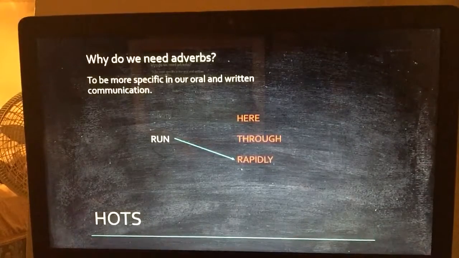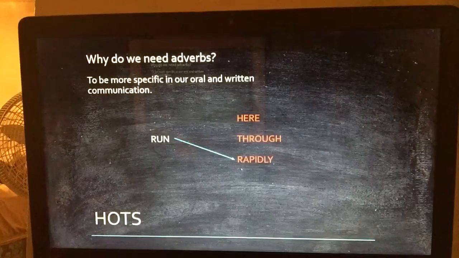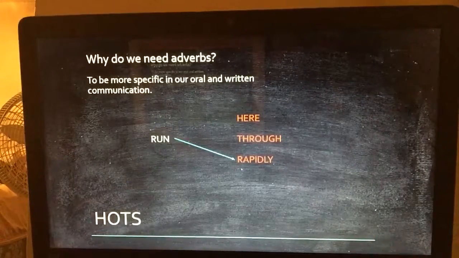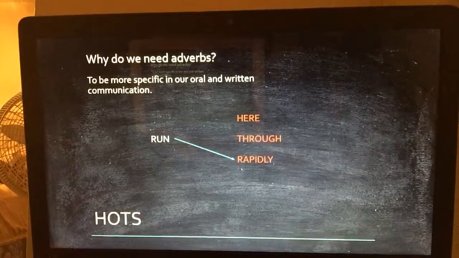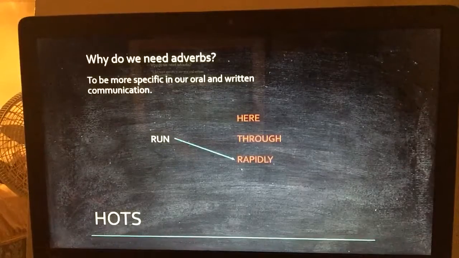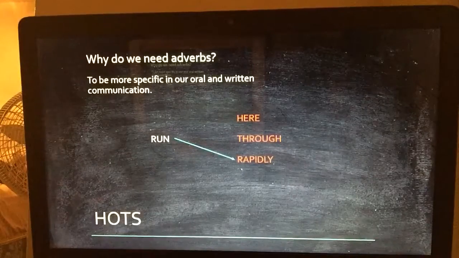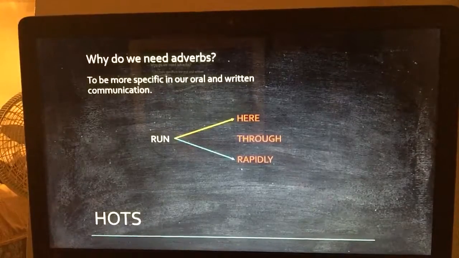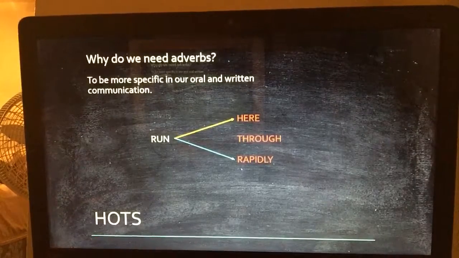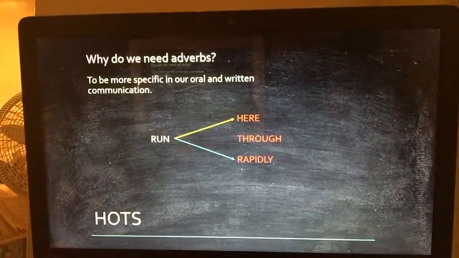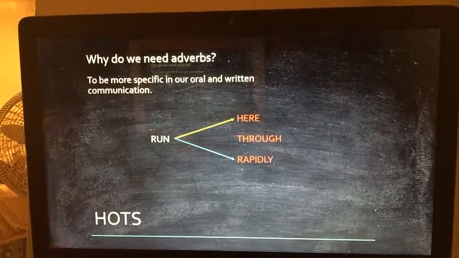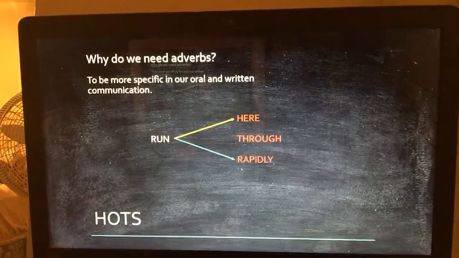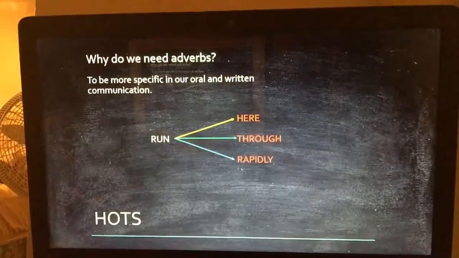Rapidly is the manner in which someone runs. Now, in a yellow arrow, I want you to draw the location. Very well. Here is the location because it tells you where. All right. And finally, in green, I want you to show me the direction. Since we only have one left, we know that is the word through.